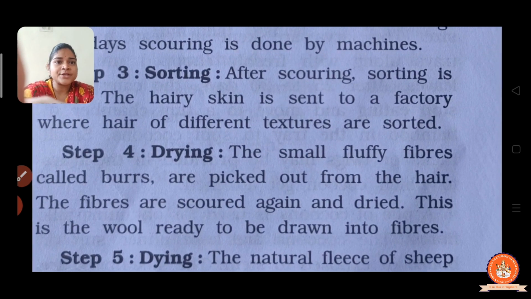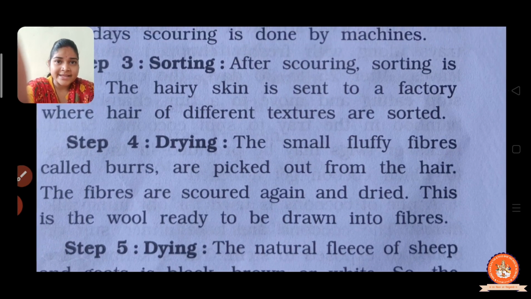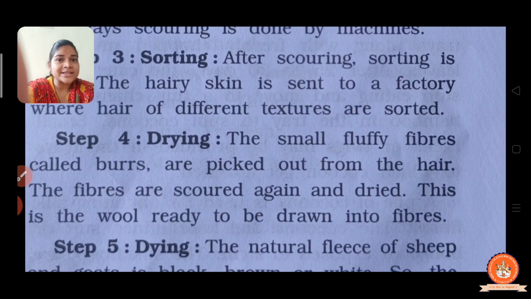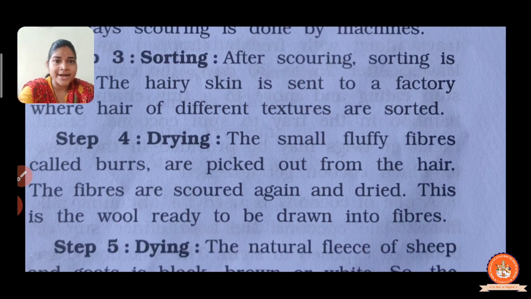So after the sorting, there is the next step, which means removal of burrs from the fiber. The small fluffy fibers called burrs are picked out from the hair, and the fibers are scoured again and dried. So this is the wool ready to be drawn into fiber.